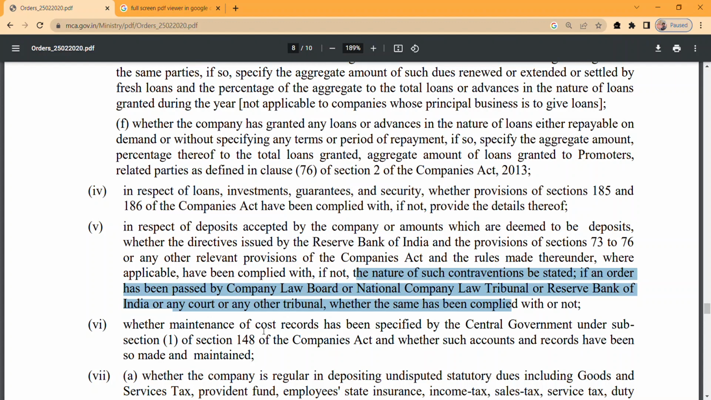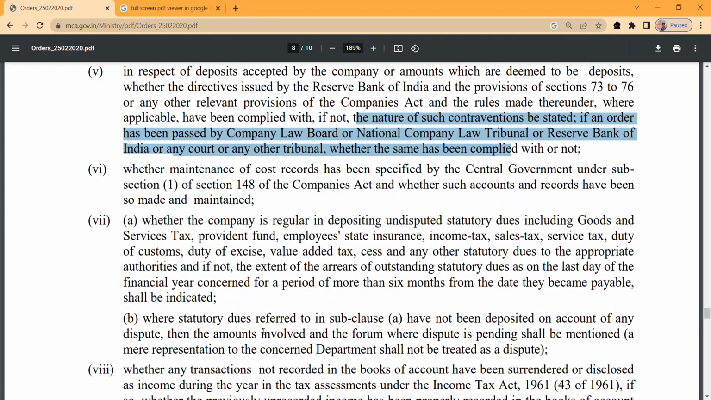Perfect. Cool. Let's come to point number 7. Whether the company is regular in depositing undisputed statutory dues, including goods and services tax, provident fund, employee state insurance. This point basically talks about statutory dues payable to the state government or central government, and whether the company is regular in depositing these undisputed dues. The important thing here is the word undisputed. So it talks about the undisputed statutory dues only.